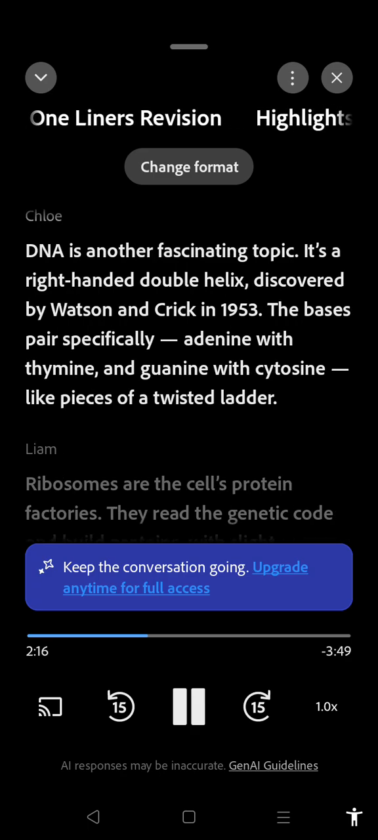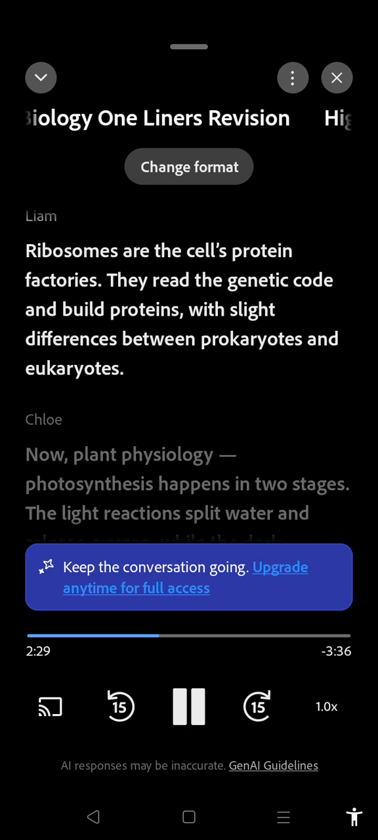DNA is another fascinating topic. It's a right-handed double helix, discovered by Watson and Crick in 1953. The bases pair specifically: adenine with thymine and guanine with cytosine, like pieces of a twisted ladder. Ribosomes are the cell's protein factories. They read the genetic code and build proteins, with slight differences between prokaryotes and eukaryotes.